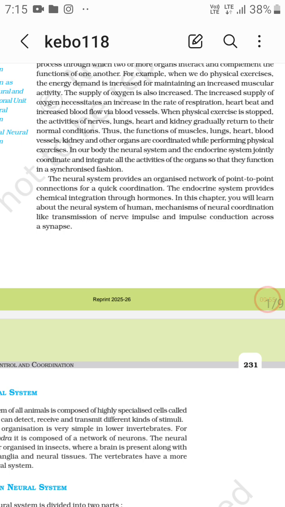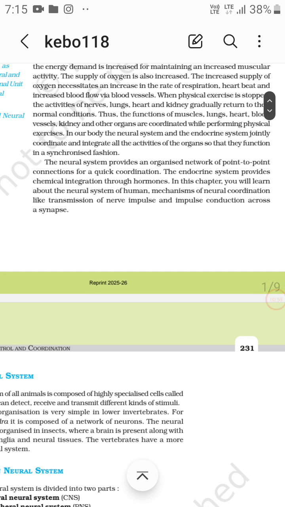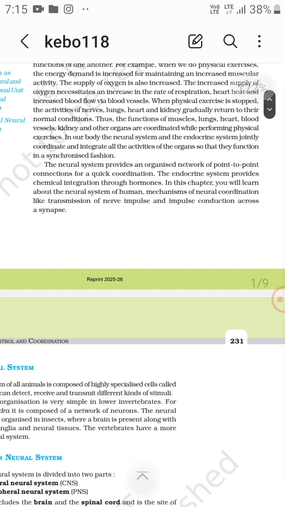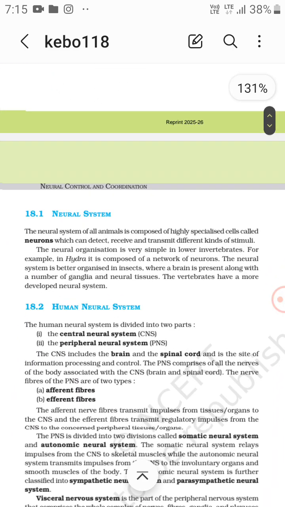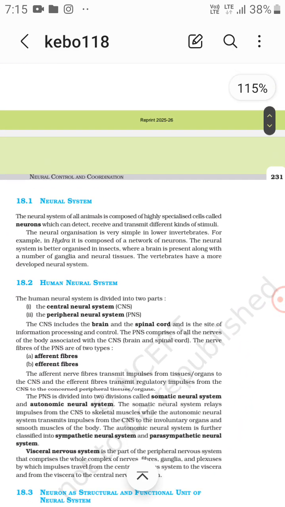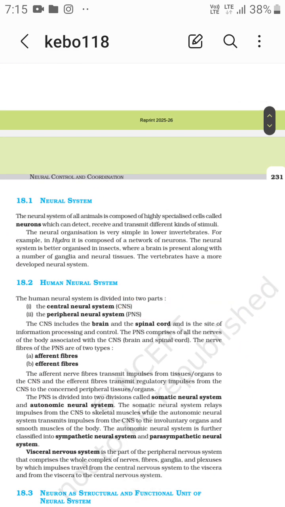In this chapter we are going to learn the neural system of humans, the mechanism of neural coordination, like transmission of nerve impulse and impulse conduction across a synapse.